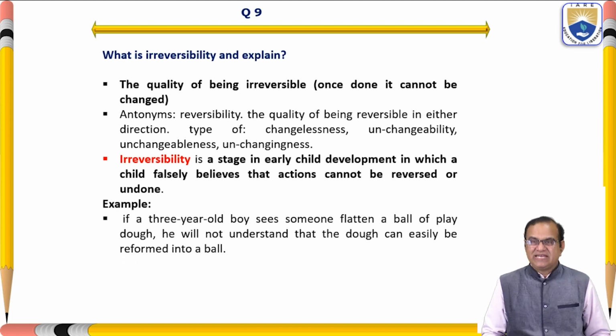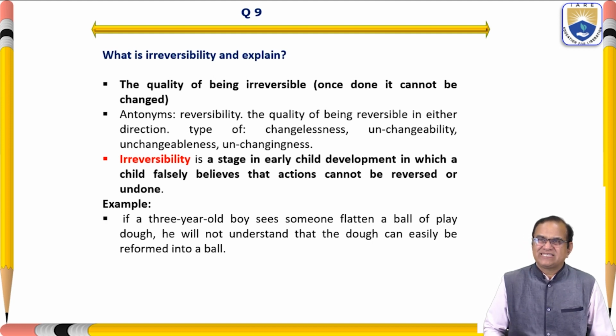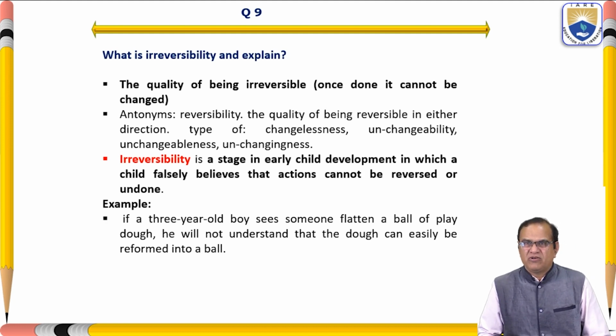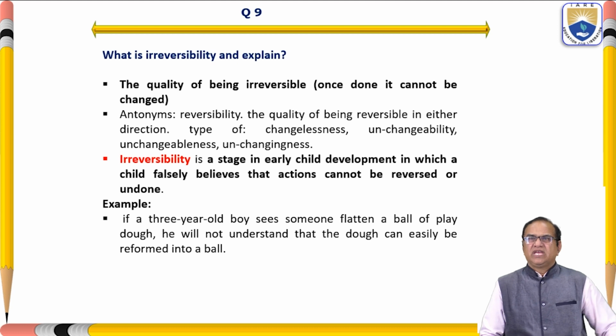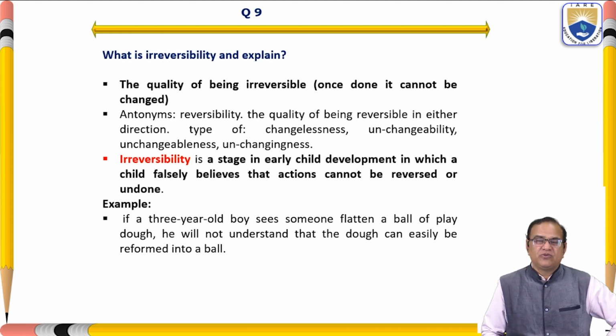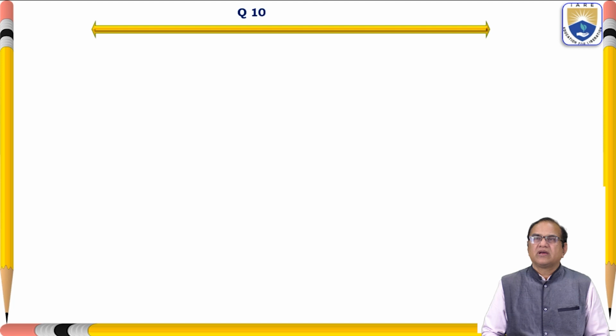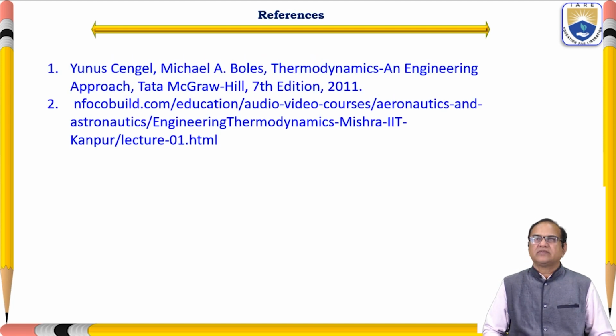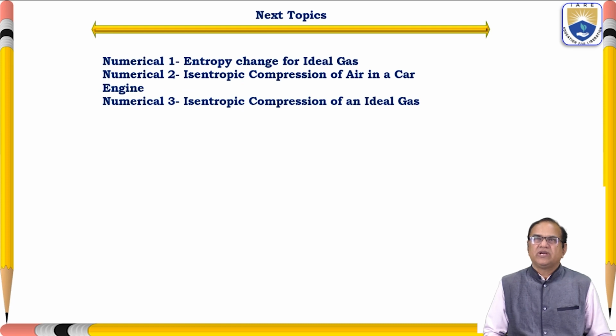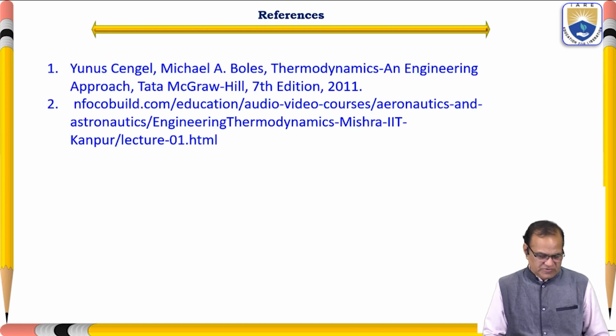An example is a 3-year-old boy who sees someone flatten a ball of play dough. He will not understand that the dough can easily be reformed into its ball. Okay, so that is the example. In the next lecture, we will be discussing this further.